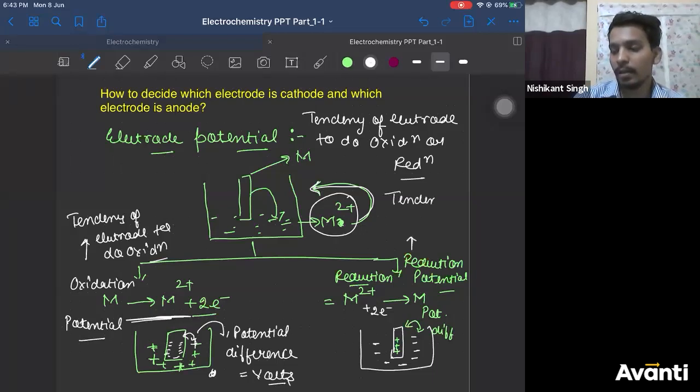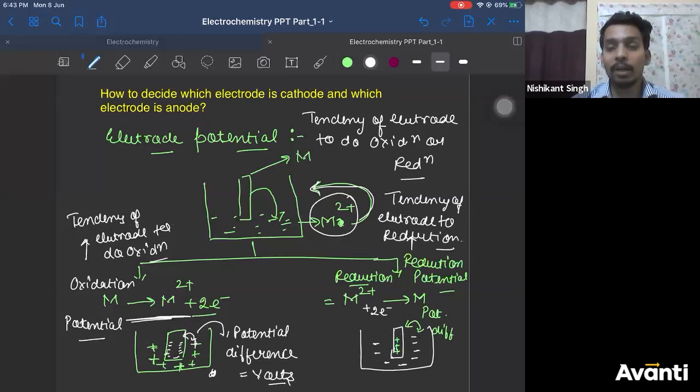The tendency of an electrode to do reduction. So the electrode having more reduction potential will do reduction easily. The electrode having less reduction potential will not do reduction easily, it will do oxidation. Now let me give you some values.